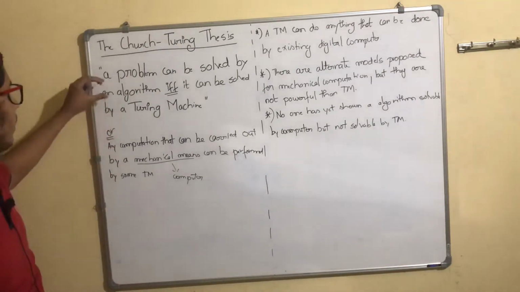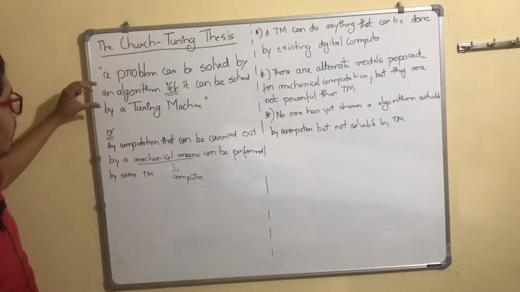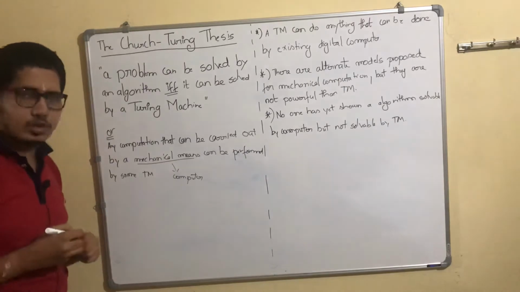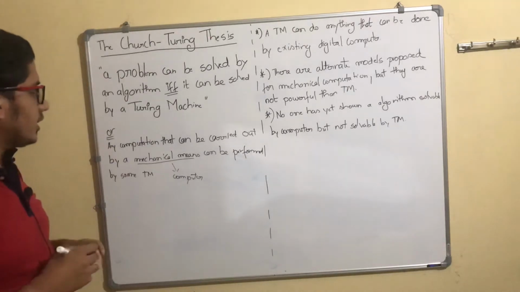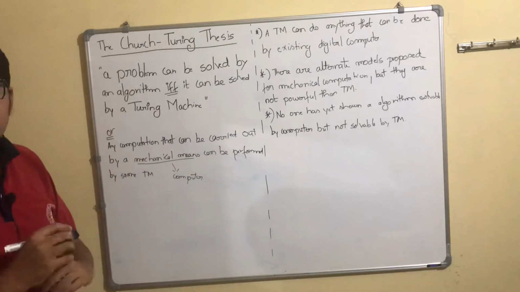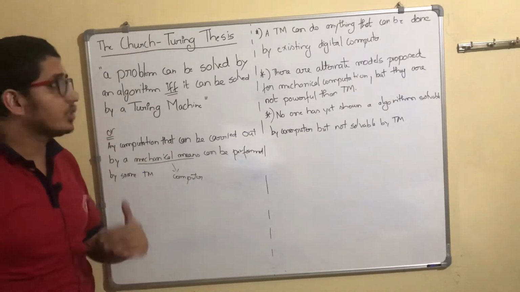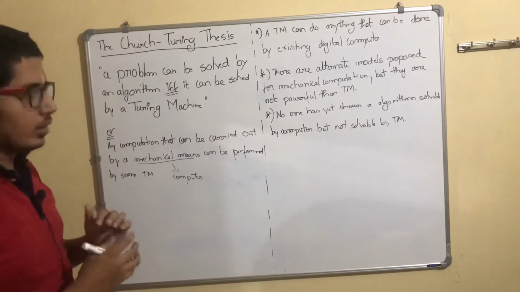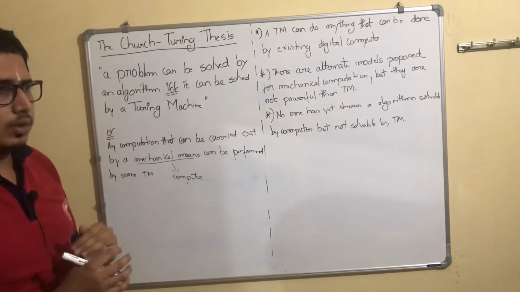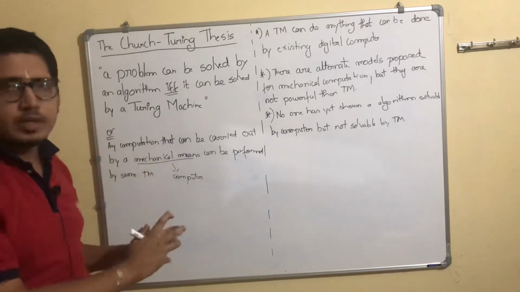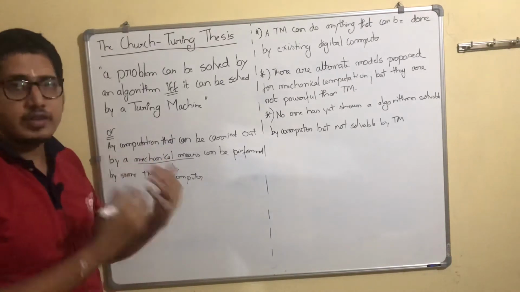And what does this say? A problem can be solved by an algorithm if and only if it can be solved by a Turing machine. So let's think more about it. It says that there is no problem solved by a computer which cannot be solved by a Turing machine. Nowadays when you go through some computer science concepts, this definition is used as the definition of a computer itself.